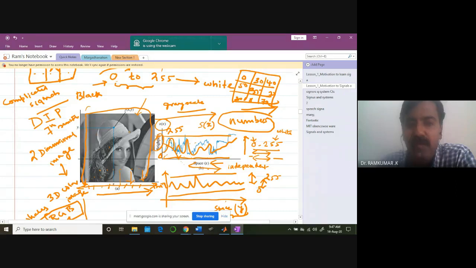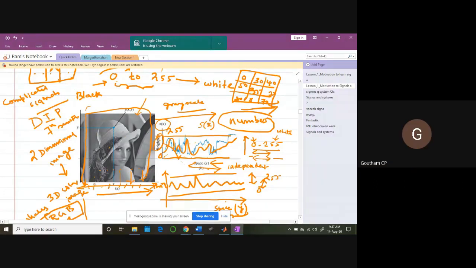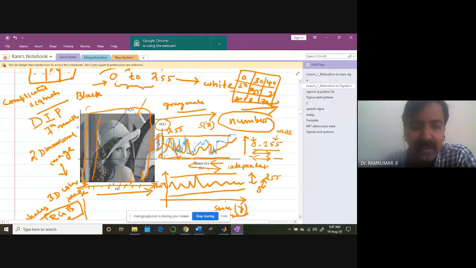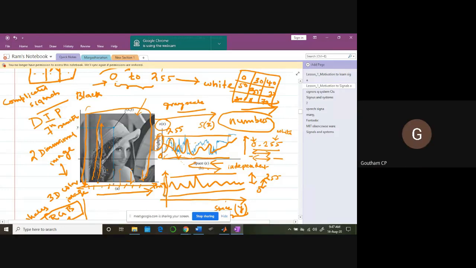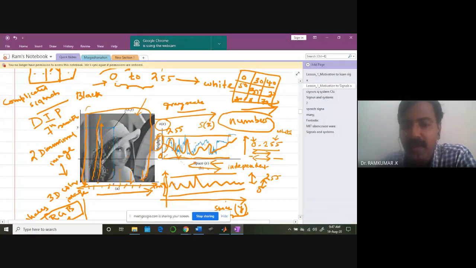I can draw different values. By keeping this x constant at a particular value, I can see a different range of values for y. You understand? For one particular value of x, you can see a complete range of values for y. That range is between what? Between 0 to 255. You understand? So for different space y's, I'm going to get different brightness values. That's what we learned in the last class.